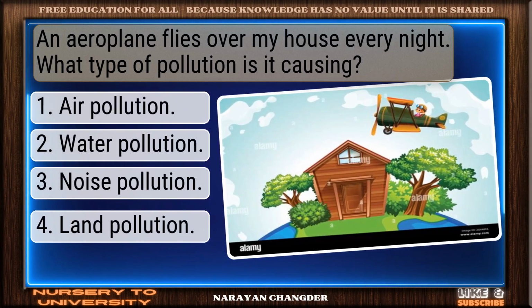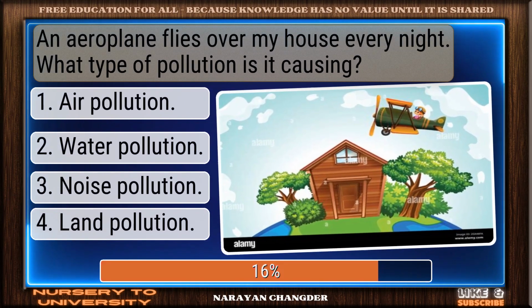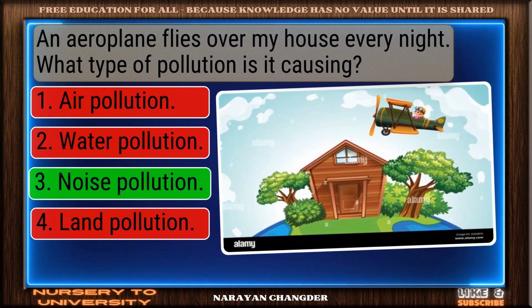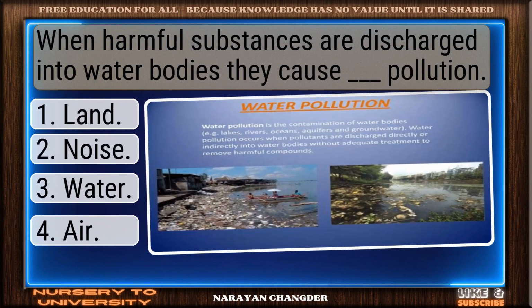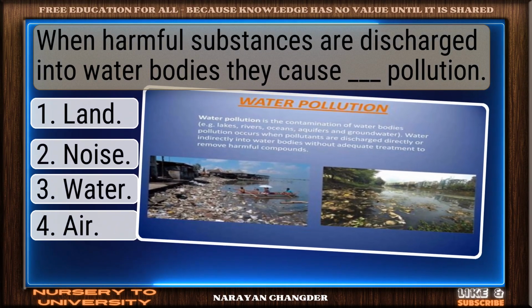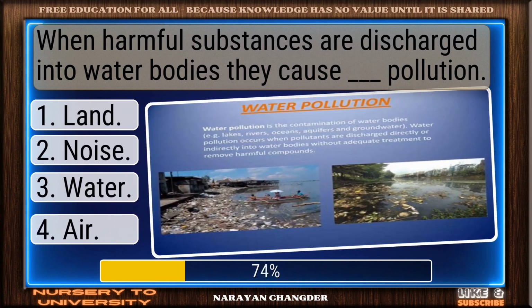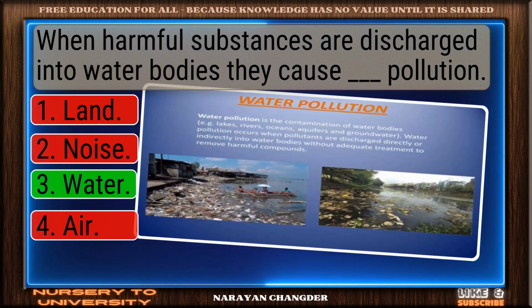An aeroplane flies over my house every night. What type of pollution is it causing? Strong choice. Noise pollution is the right answer. When harmful substances are discharged into water bodies, they cause dash pollution. Nicely done. Water is a solid answer.